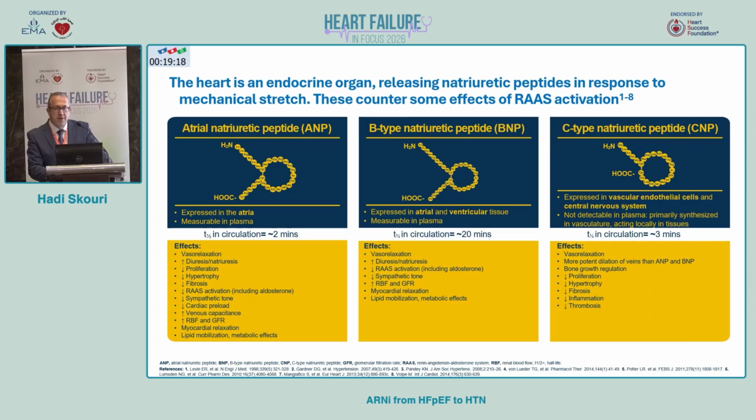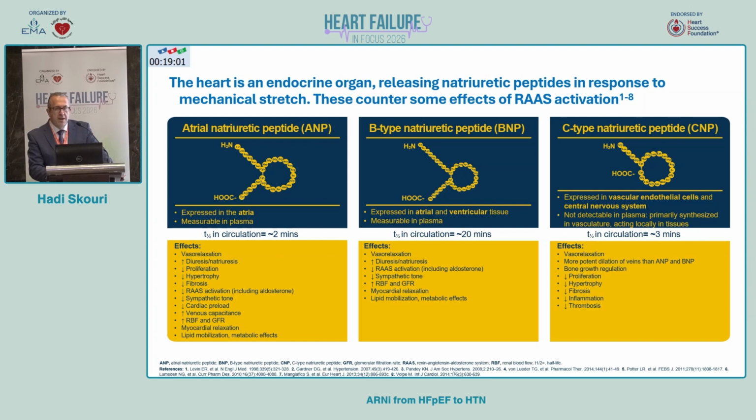role of natriuretic peptides, whether atrial natriuretic peptide or B-type natriuretic peptide, BNP, their positive role, I think, on vasorelaxation, on diuresis, on reducing hypertrophy, reducing fibrosis.